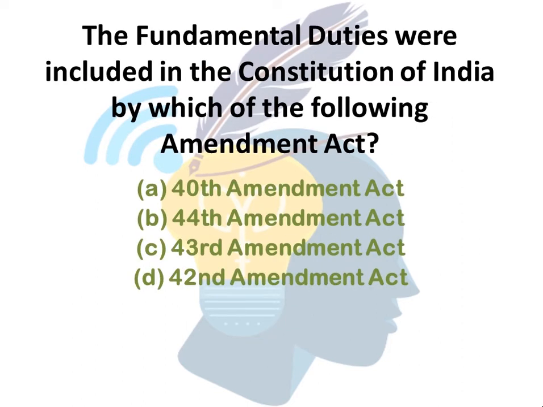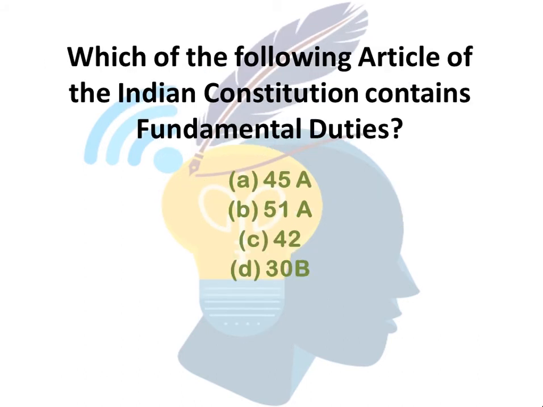The fundamental duties were included in the Constitution of India by which of the following Amendment Acts? The options given are 14th Amendment Act, 44th Amendment Act, 43rd Amendment Act, 42nd Amendment Act. So the correct answer is option D, 42nd Amendment Act. Which article of the Indian Constitution contains fundamental duties? The options are 45A, 51A, 42A, 30B. So the correct answer is 51A, option B.